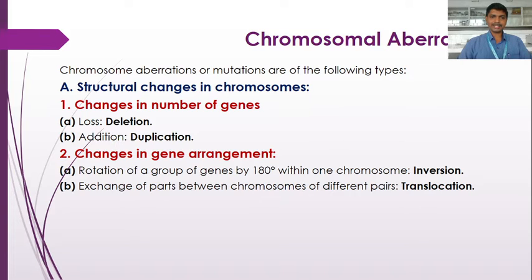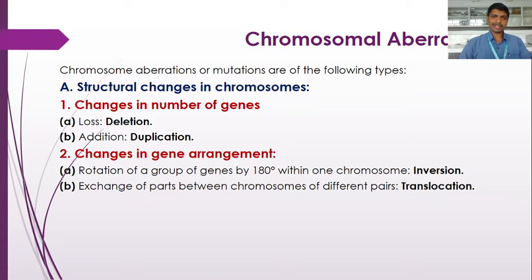Here also there is a change in gene arrangement. There is no loss and no addition, but the change in gene arrangement takes place due to translocation. So inversion and translocation are the two phenomena which lead to changes in gene arrangement.